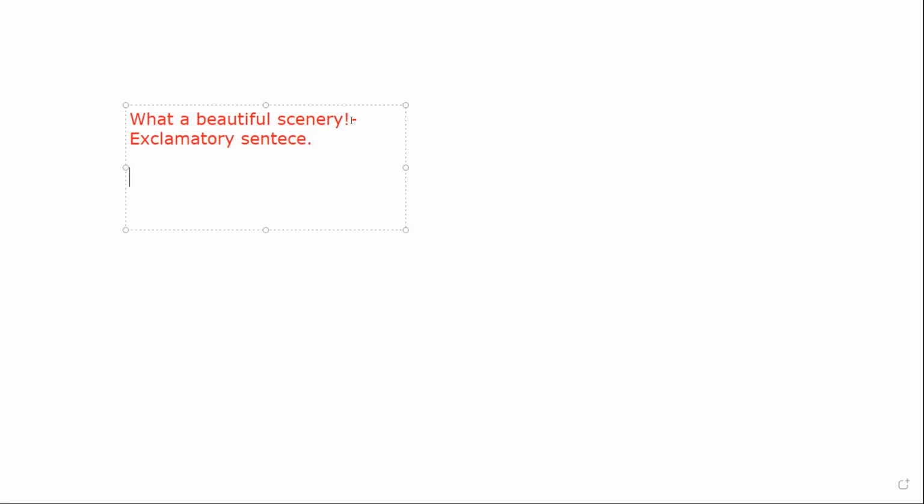We can also write, what are your plans for vacation? Here you can see we have started the sentence in the same way, WH, and we have ended it with a question mark.